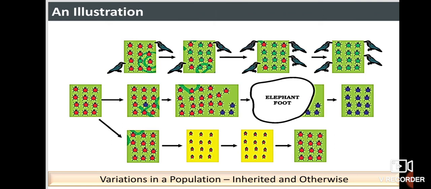It is obvious that in both situations, what started out as a rare variation came to be a common characteristic in the population. In other words, the frequency of an inherited trait changed over generations. Since genes control traits, we can say that the frequency of certain genes in a population changed over generations. This is the essence of the idea of evolution.